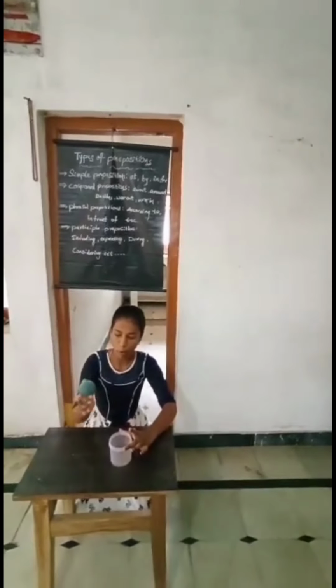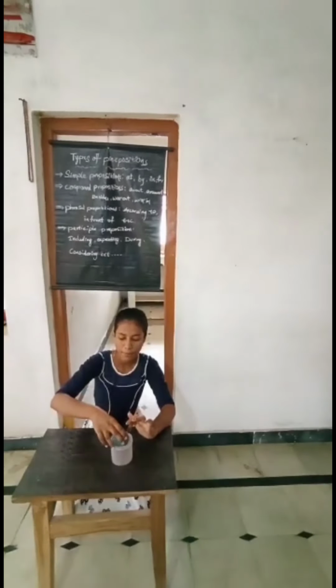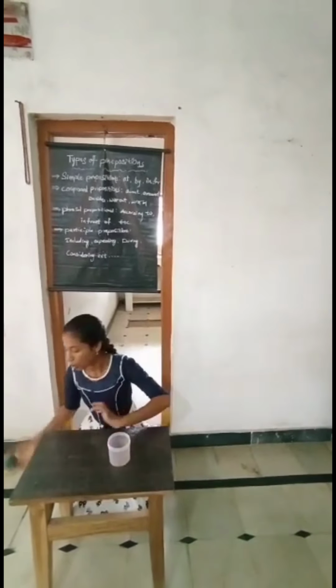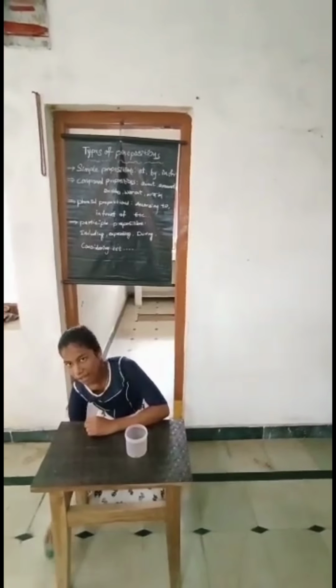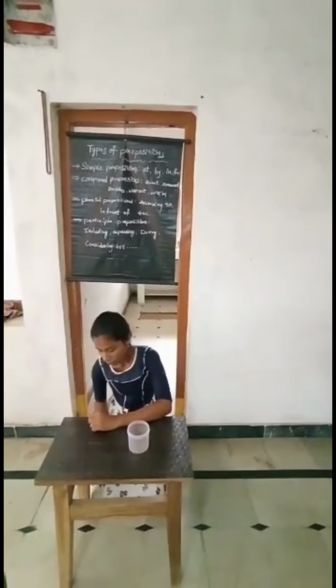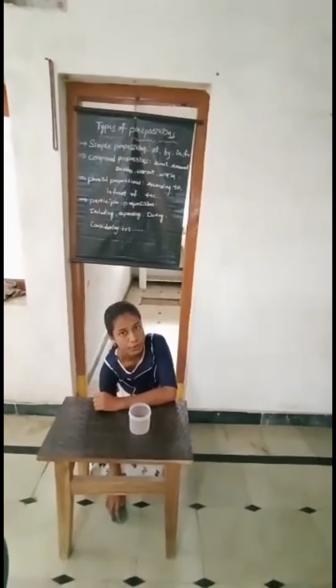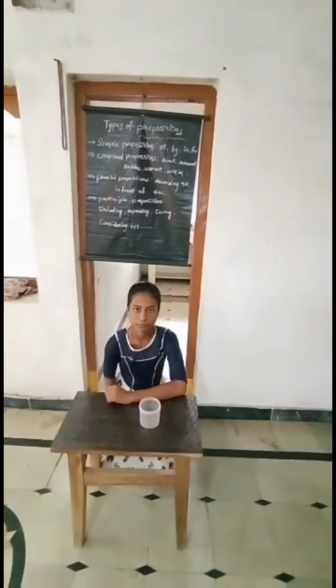Here we use it, the ball is in the box. Here the preposition is in. And the ball is behind the table. Here we use it, the preposition behind. And the ball is below the table. Here we use it, the preposition below.